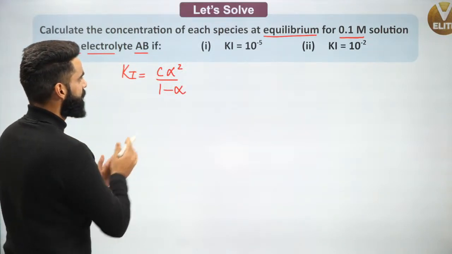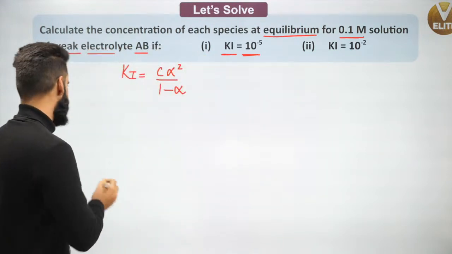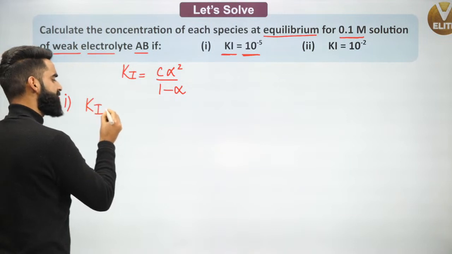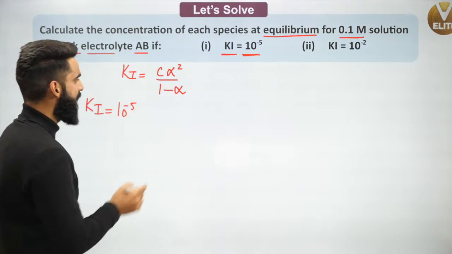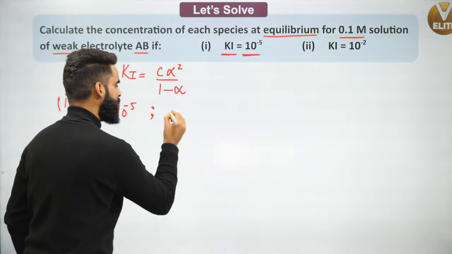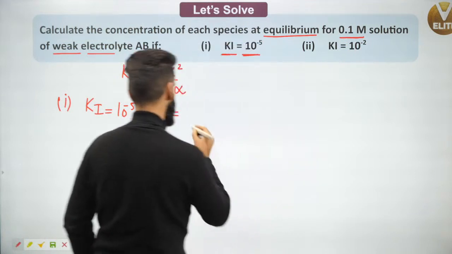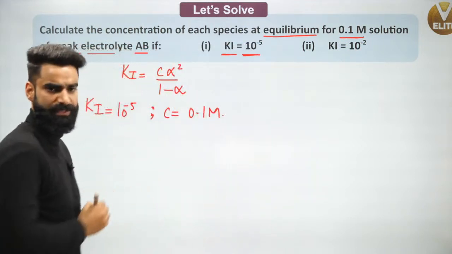I'm going to solve the first equation, in which the ionization constant value is given as 10 power minus 5. And we know the concentration of the electrolyte, which is given to us as 0.1 molar.